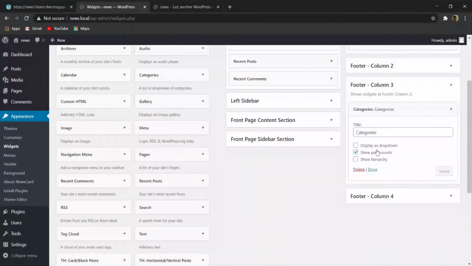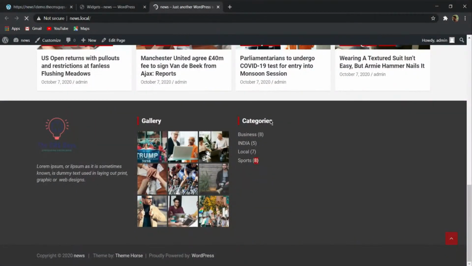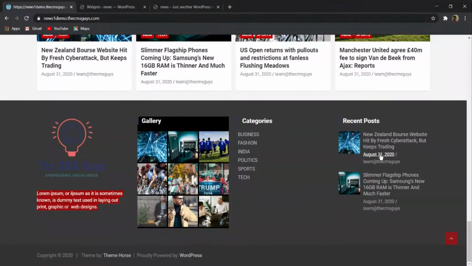So basically when you unselect this post count and then click on save, this bracket part will not come over here. So now let's go to our third part.